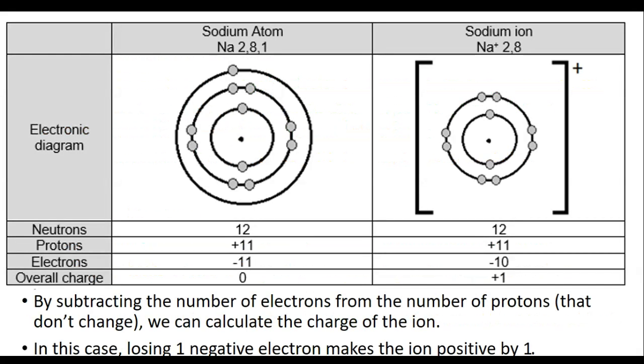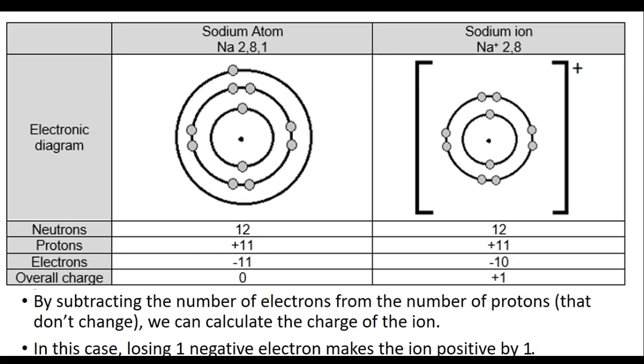Let's have a look at some examples then. So here we have in our table a sodium atom compared to a sodium ion. Now you can see that there are 3 electron shells on the sodium atom. It has 1 valence electron, 1 electron on the outer shell. You can see that it's got the same number of protons and electrons because it is an atom. So its overall charge is neutral, it's 0.